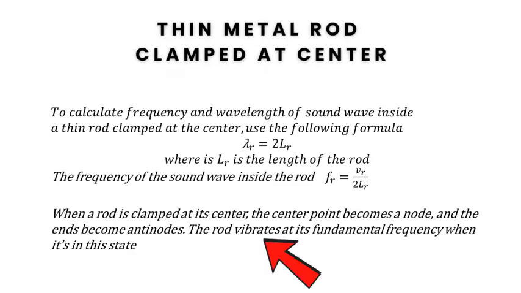When a rod is clamped at its center, the center point becomes a node and the ends become antinodes. The rod vibrates at its fundamental frequency when it is in this state.